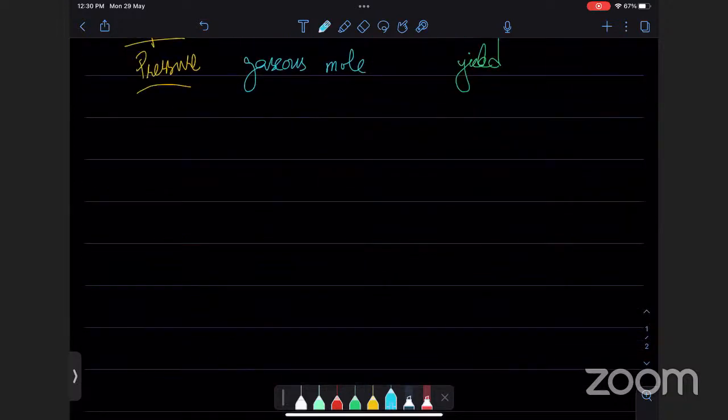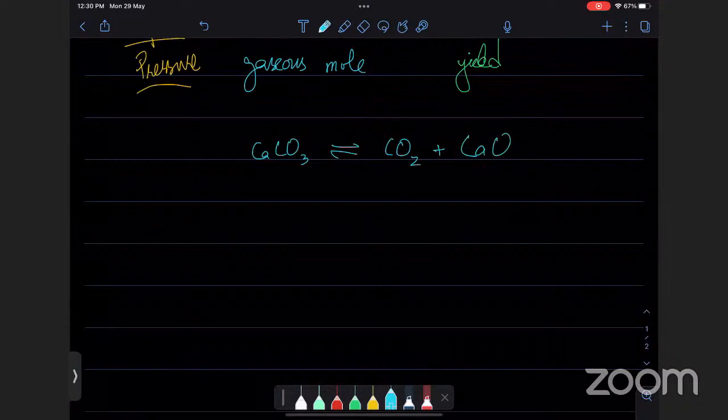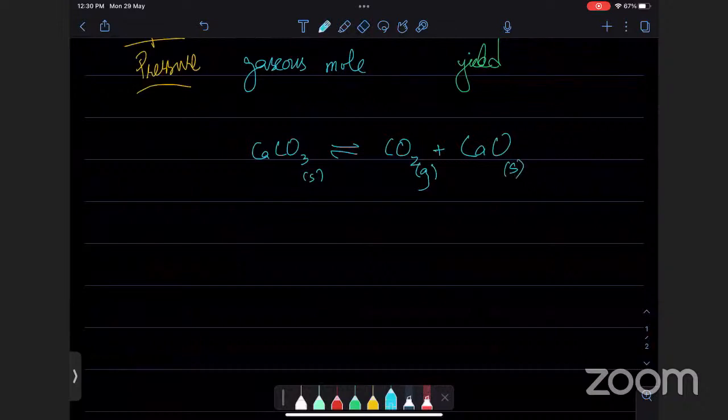मेरे पास ये reaction है. This reaction is reversible for a very small amount of time. Tell me, should I do this reaction at high pressure or low pressure? Sir, low. Why? The answer is correct. Why?